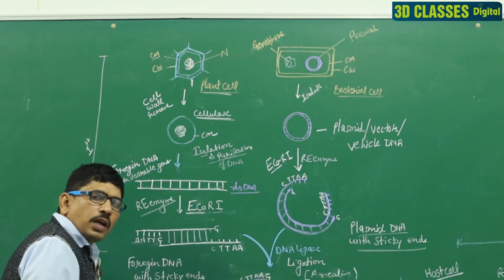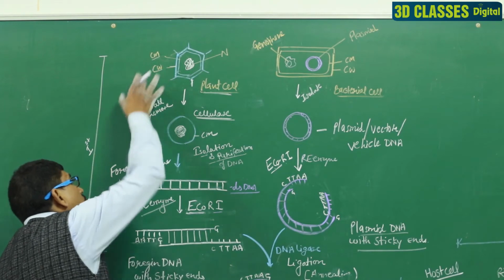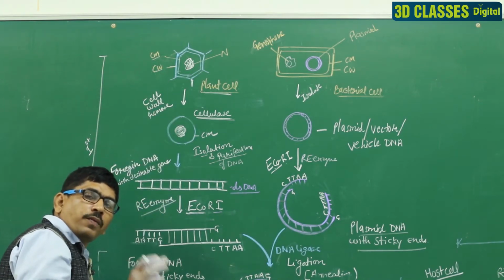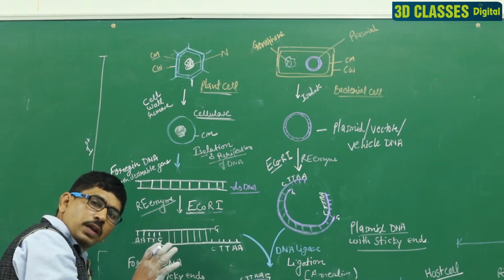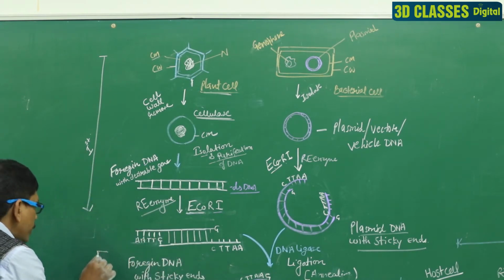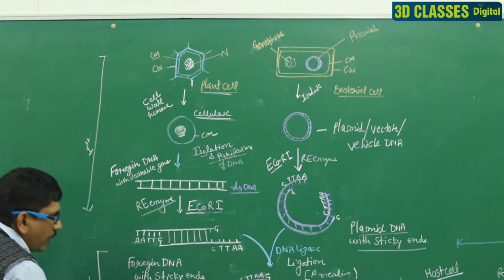Clear? This process is the first step. Second step is the formation of the recombinant DNA.